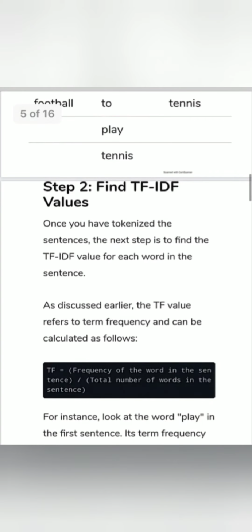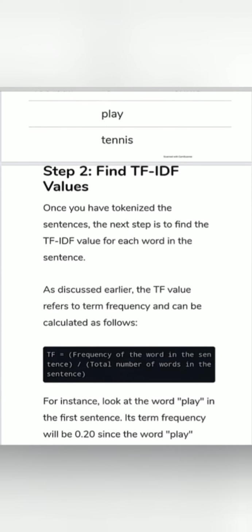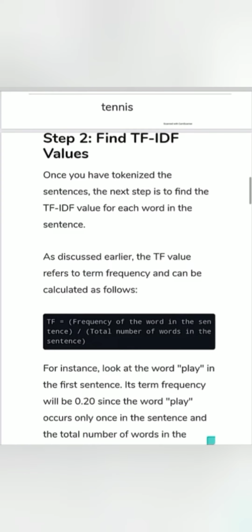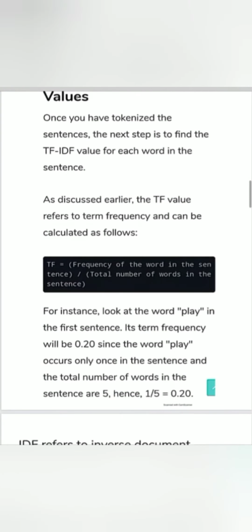Step 2. Find TF and IDF values. Once you have tokenized the sentences, the next step is to find the TF and IDF value for each word in the sentence. As discussed earlier, the TF value refers to term frequency and can be calculated as follows. TF equals the frequency of the word in the sentence divided by the total number of words in the sentence.